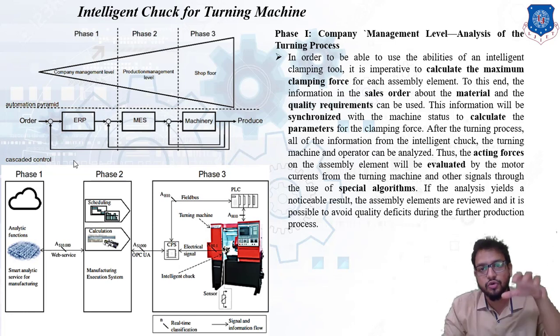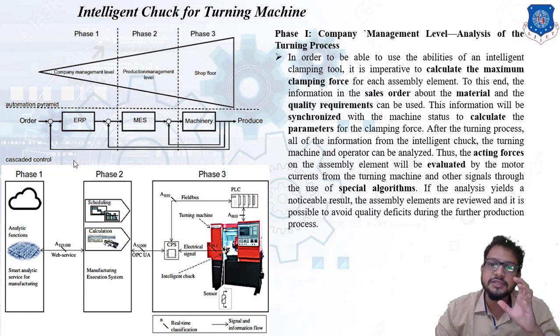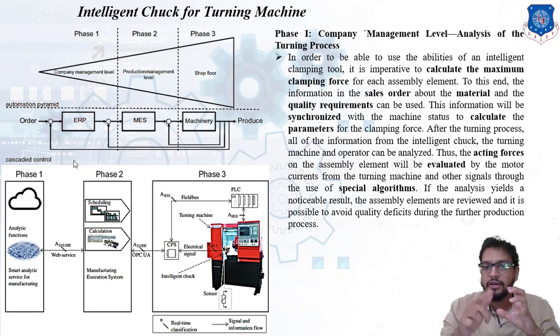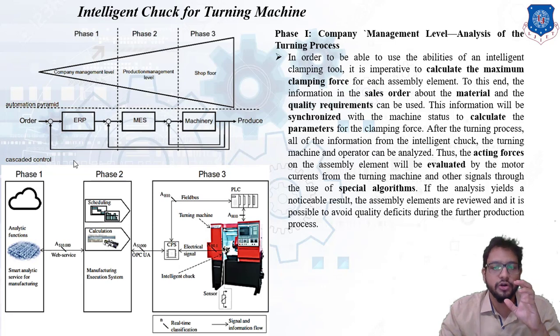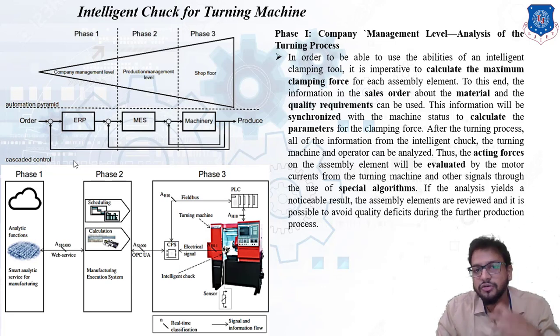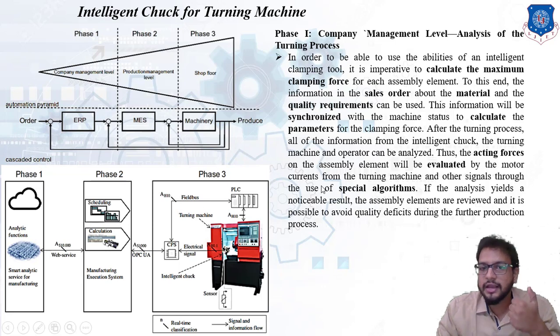The function of the chuck is to hold a workpiece, right? Now the workpiece can be of different types. It could be a delicate workpiece, a brittle workpiece, a hard workpiece, right? So the clamping force is also to be decided based on the type of workpiece. Okay, so calculation of a clamping force has to be done, right? That is the first thing. Then after, we can even use the information in a sales order about the material and the quality requirement by the customer. So what is the material for the workpiece which is going to be used? What are the quality requirements? Based on that, the clamping force will be calculated, right?